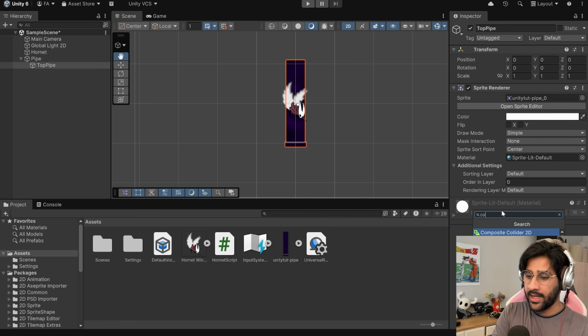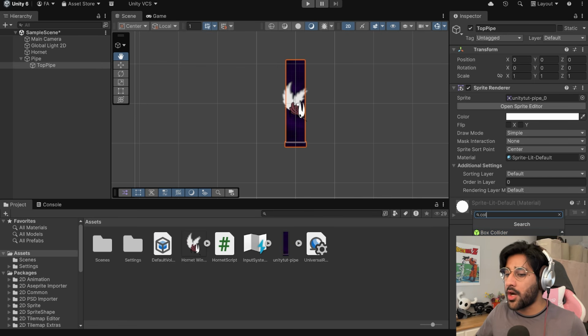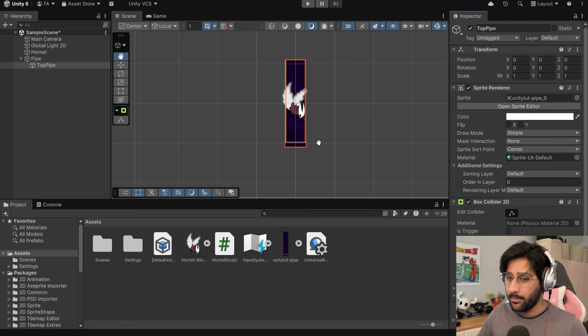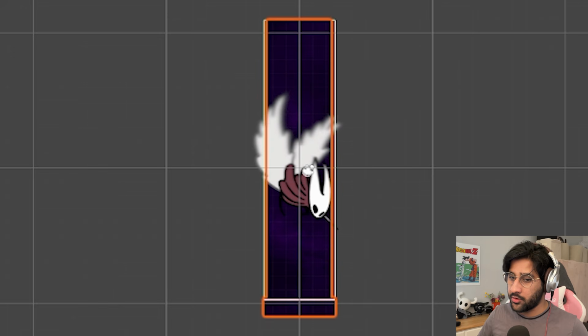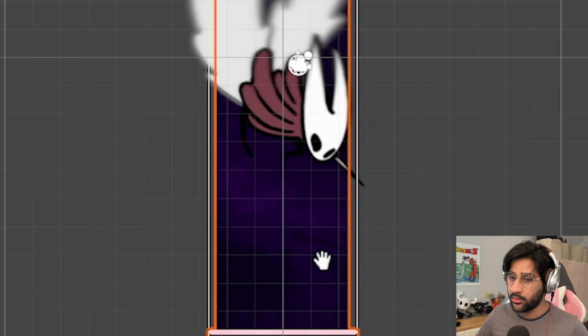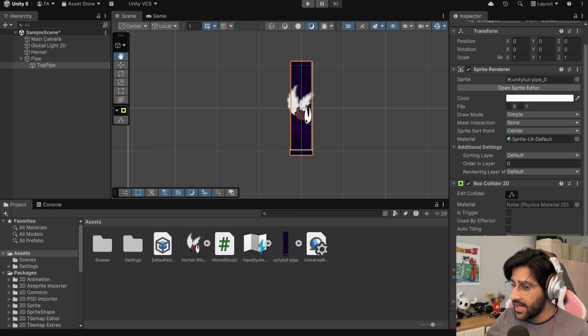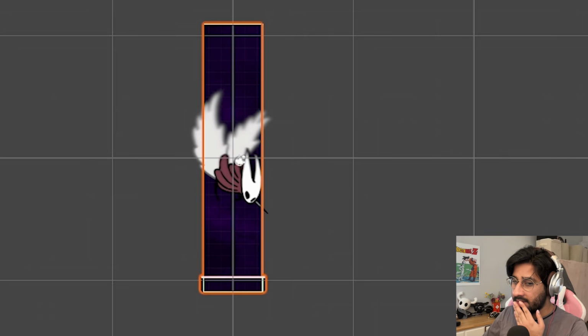So this time we're gonna add a box collider because it's in the shape of a box. There we go, we added the box collider. That looks pretty nice actually by default. Great. I guess I'll offset it a little bit. We can reduce the size a little bit. There we go, just so it doesn't feel super punishing to collide with these things.